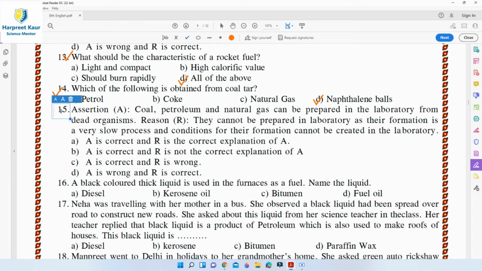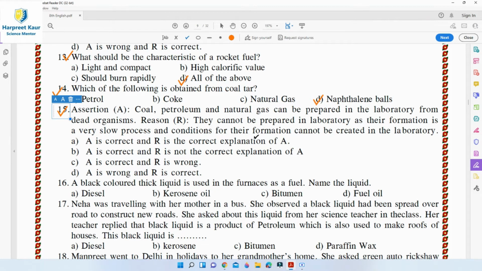Question 15. Assertion. Coal, petroleum, and natural gas can be prepared in the laboratory from dead organisms, and the reason: they cannot be prepared in laboratory as their formation is very slow process and conditions for their formation cannot be created in the laboratory. So yes, the reason is right, but the assertion, coal, petroleum, and natural gas can be prepared in the laboratory, is wrong. It cannot be prepared in the laboratory because it took millions of years for the dead organisms to change into coal, petroleum, or natural gas.